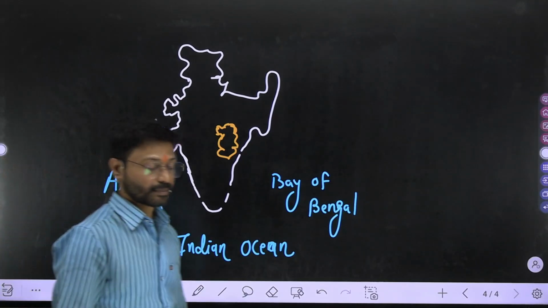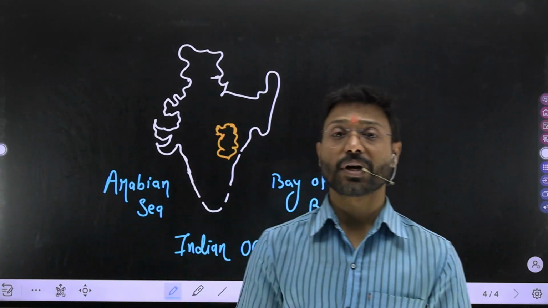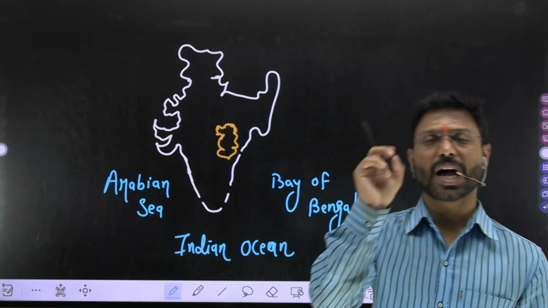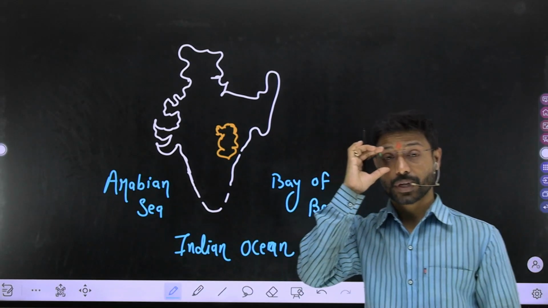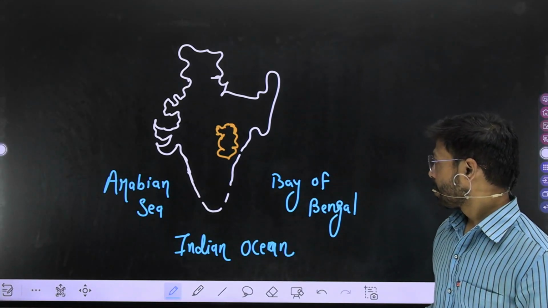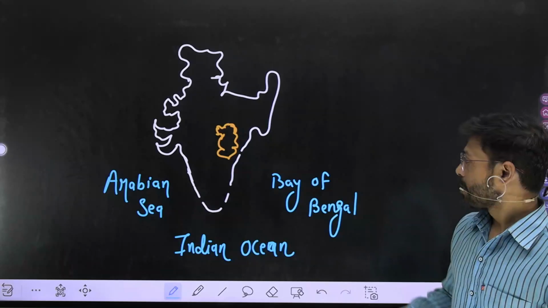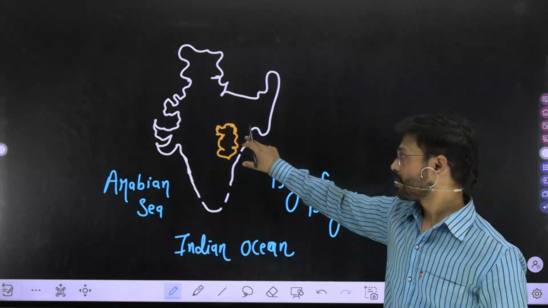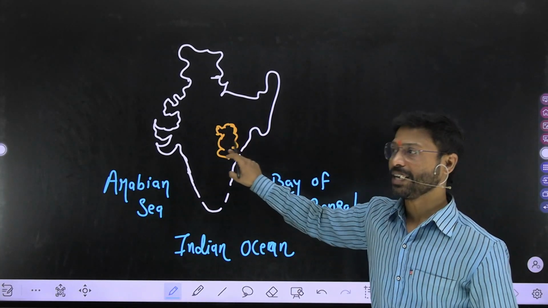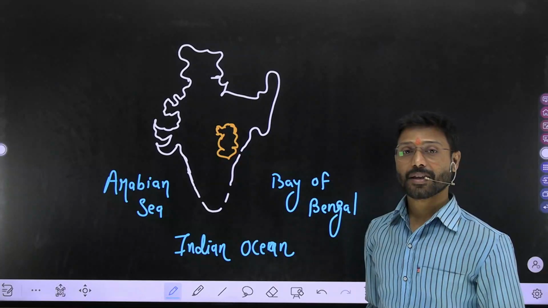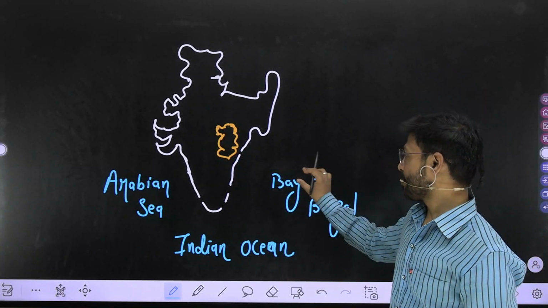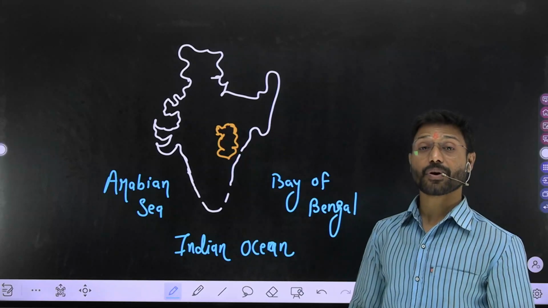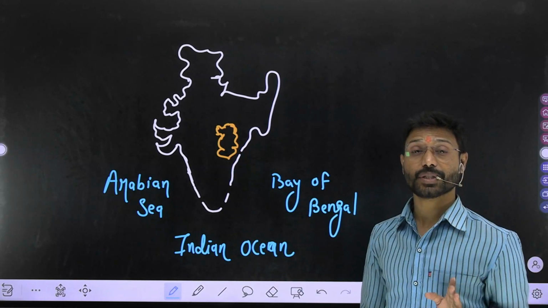Now please have your concentration towards this one. This is the last concept I am giving you in today's lecture. Being in the central part of India, Chhattisgarh is far away from the Bay of Bengal, approximately 500 kilometers.